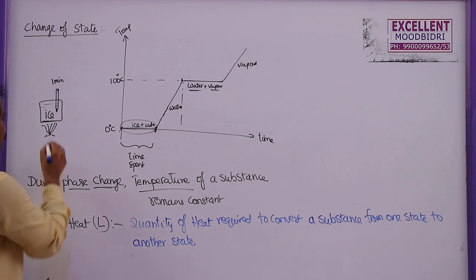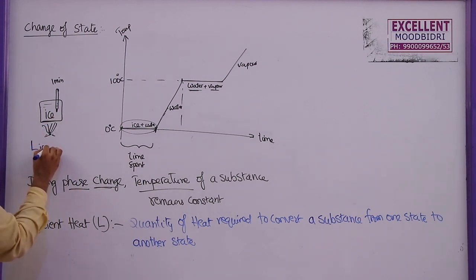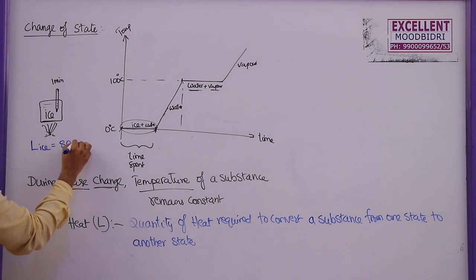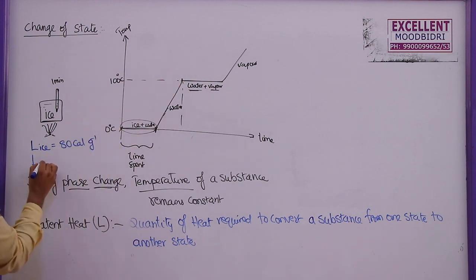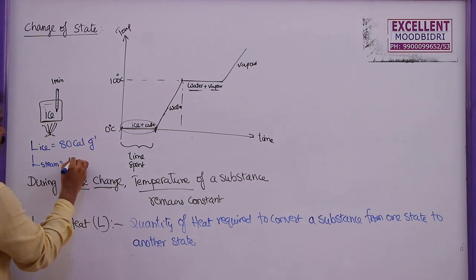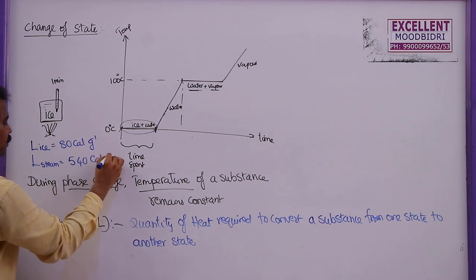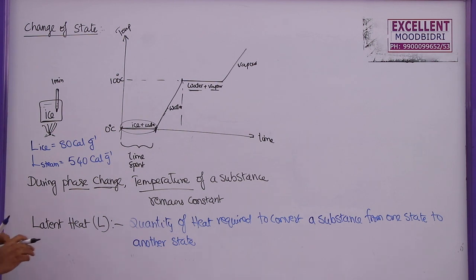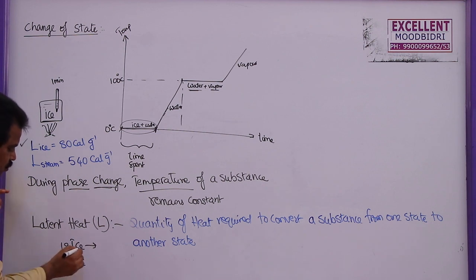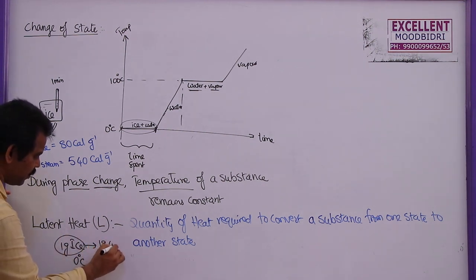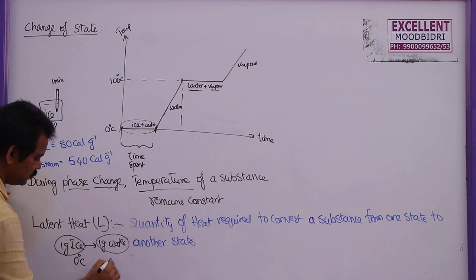It is found that if you take ice, the latent heat of ice is 80 calories per gram. Similarly, the latent heat of steam, that is the heat required to convert 1 gram of water into 1 gram of steam, is equal to 540 calories per gram. Now, what is the meaning of this? If you take 1 gram of ice at 0 degrees Celsius, to convert this into 1 gram of water at 0 degrees centigrade only.